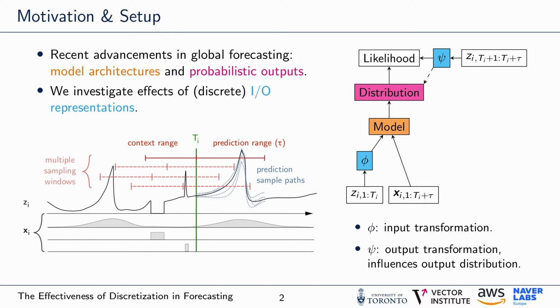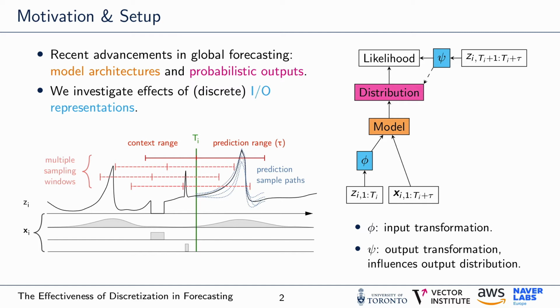While we acknowledge that most of these approaches have played a key role in improving forecasting performance, we also found that a systematic assessment of the effects of input and output representations, a line of research that has been pursued very extensively for image data, for instance, has not been performed for neural time series models to date. And that is precisely what we set out to achieve with this study.